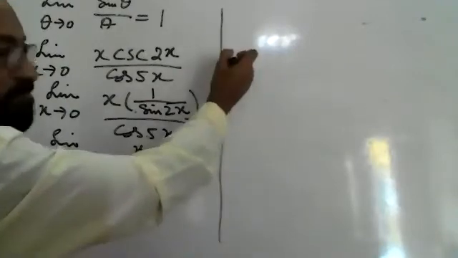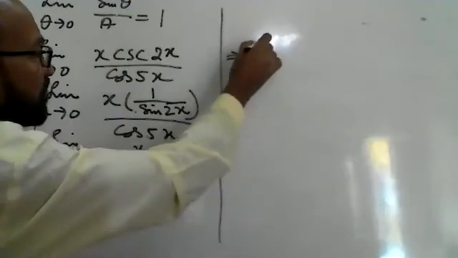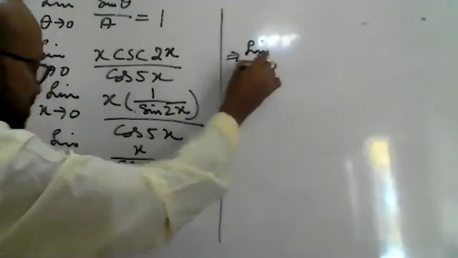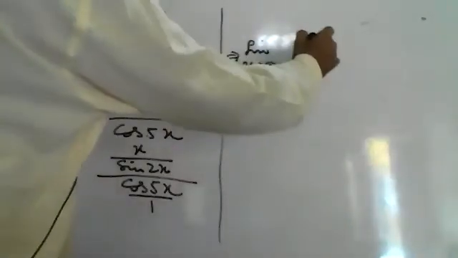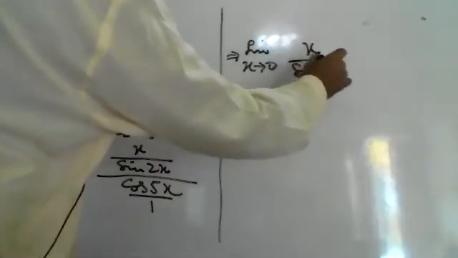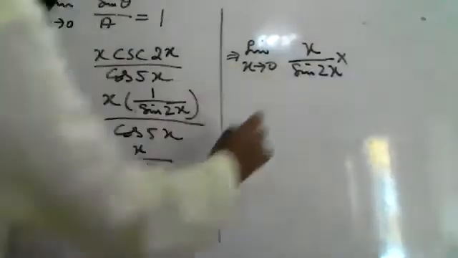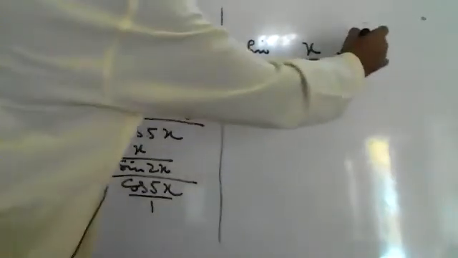It will become limit x tends to 0, x upon sine 2x into, divided by cos 5x upon 1, will become 1 upon cos 5x.